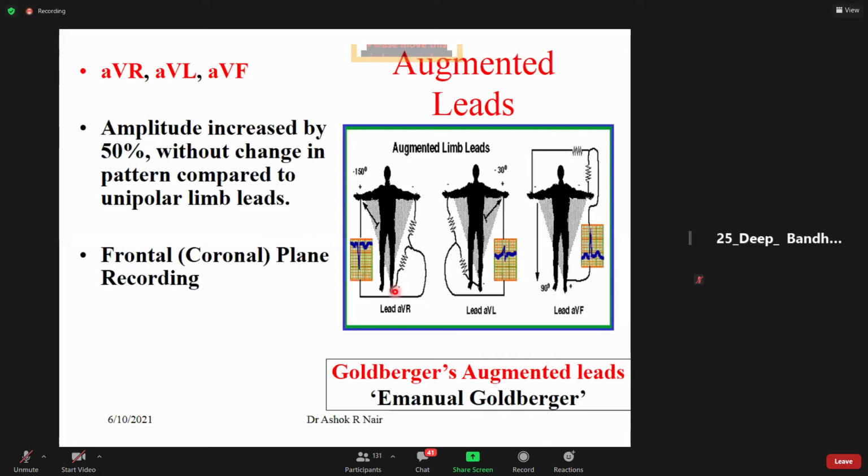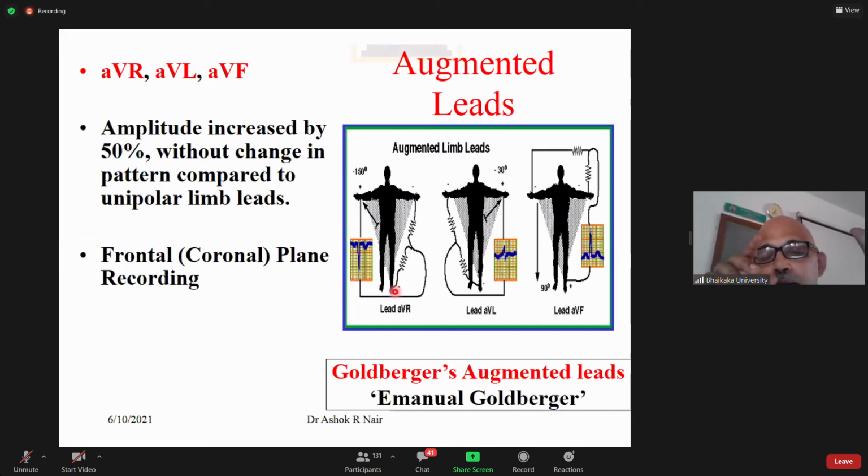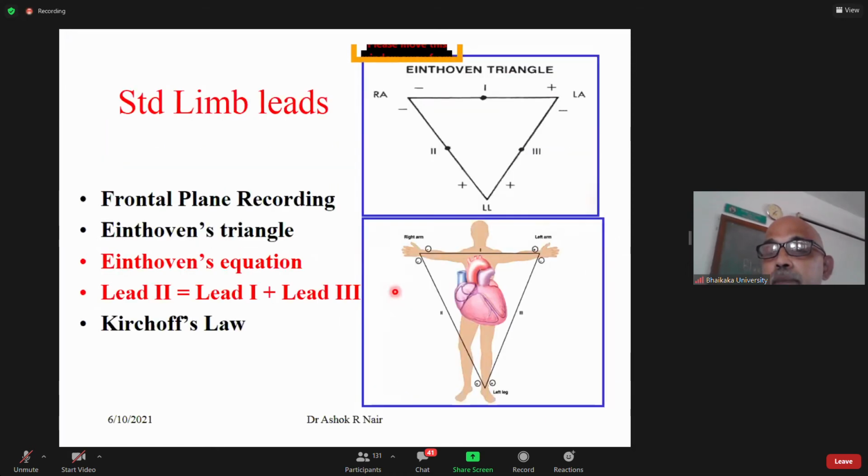If anybody can work out that equation, you had the equation LA plus LL minus RA equal to 0.